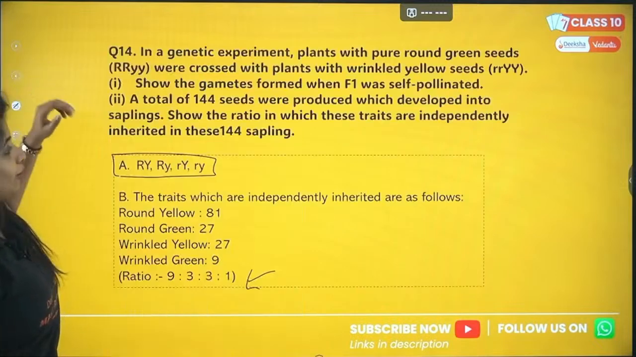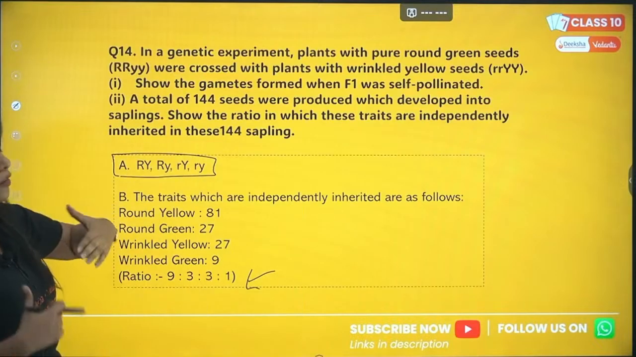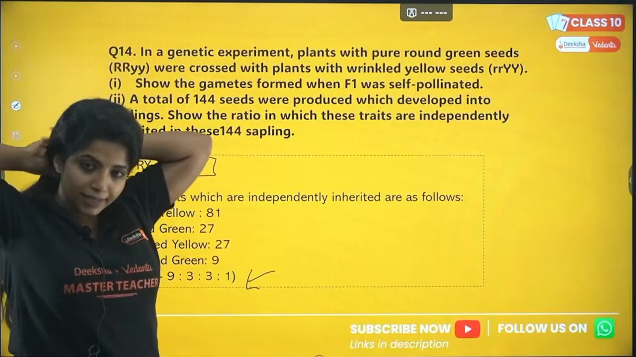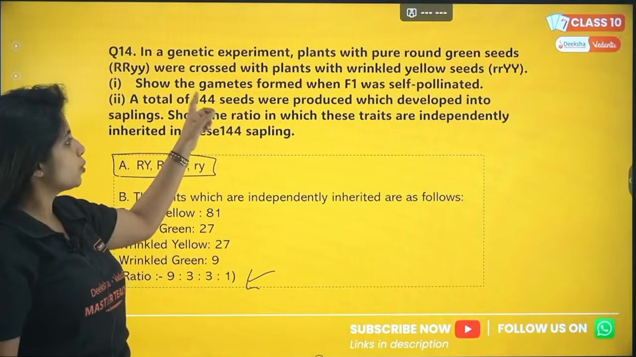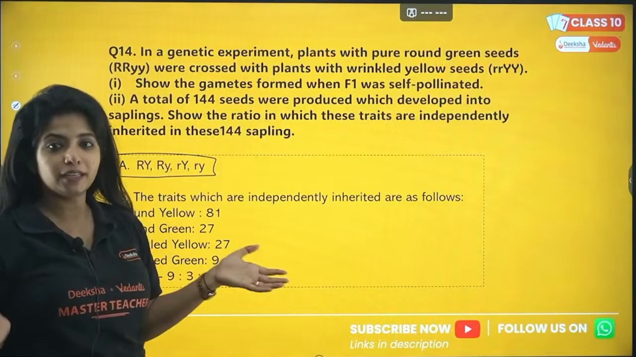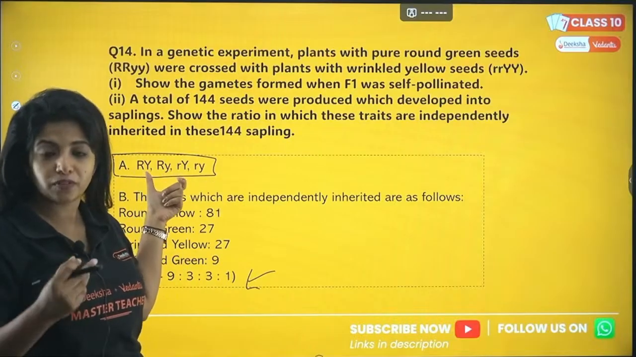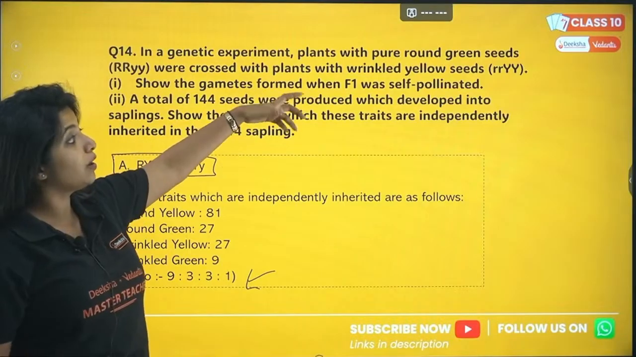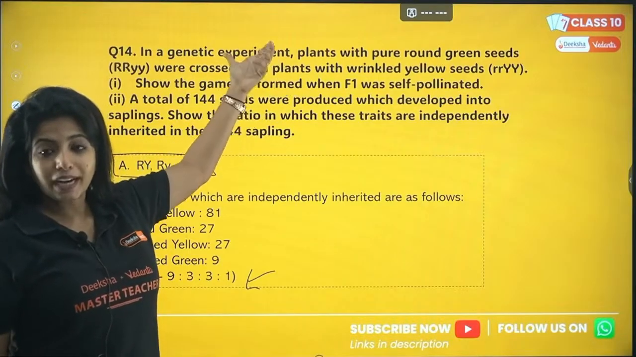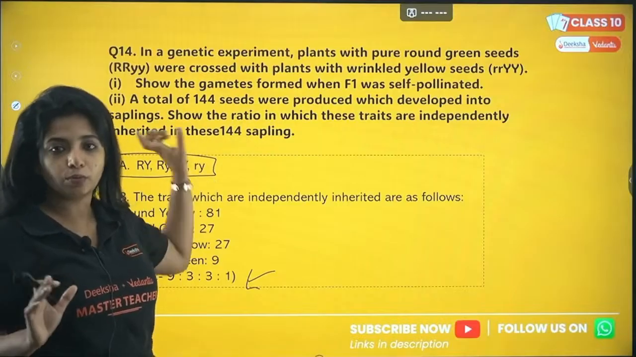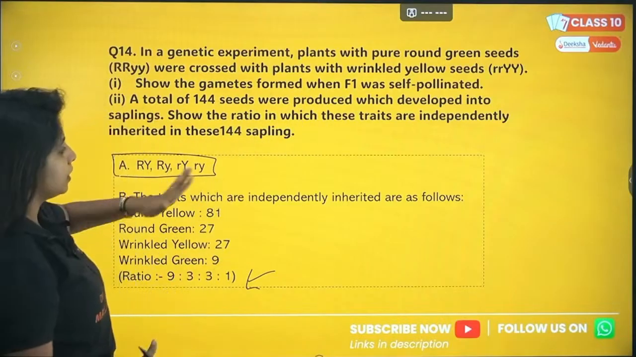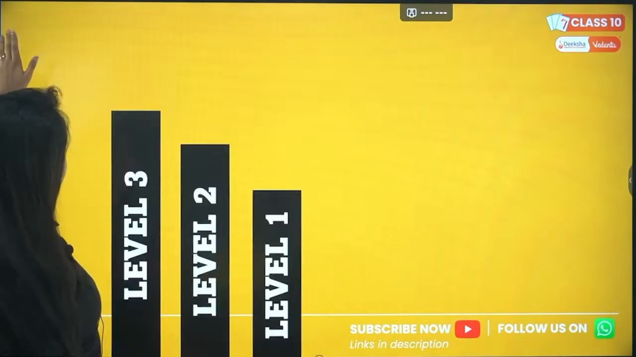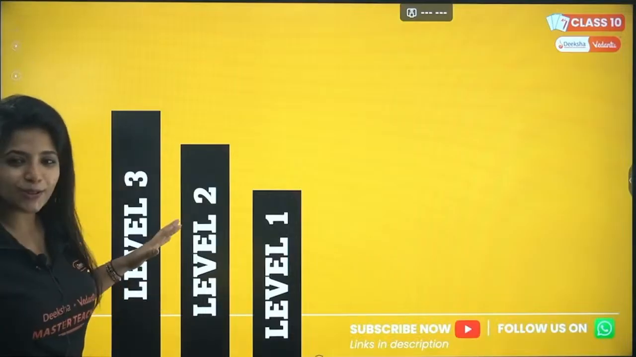Now I know that this question is kind of a mixed question, but you will understand it if you give it some time. Show the gametes formed when F1 was pollinated, and then I showed you how to make the chromosomes. It will be easier for you. First of all, for that you have to find the F1. That is the task. That also you can do because you know the parents, right? This question is kind of twisted. So level 3 is also officially done.